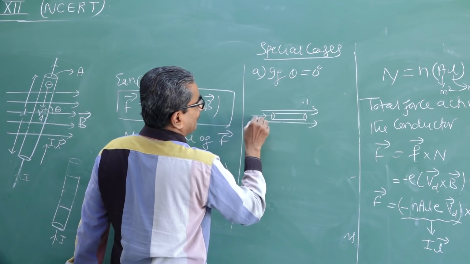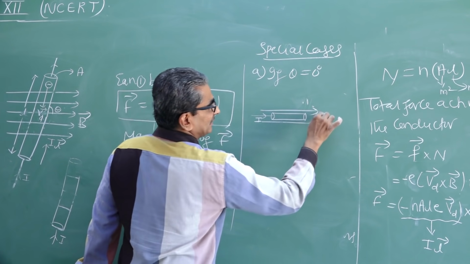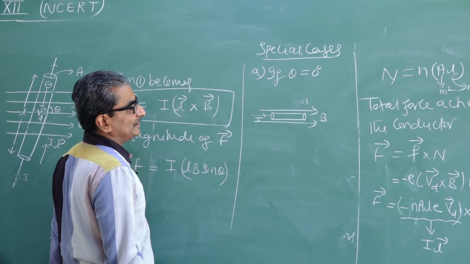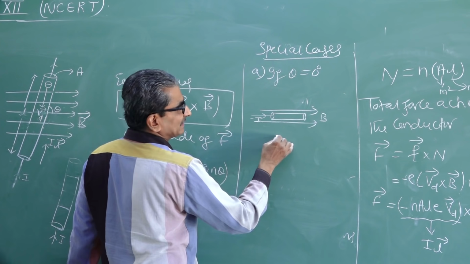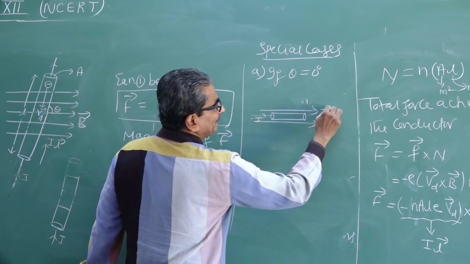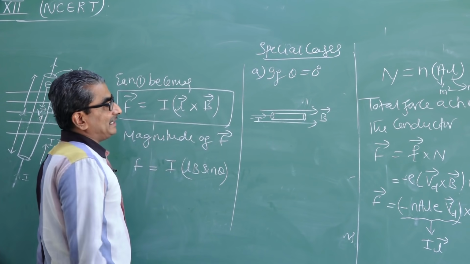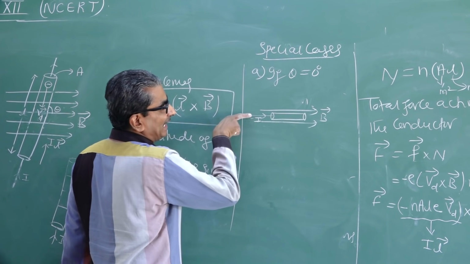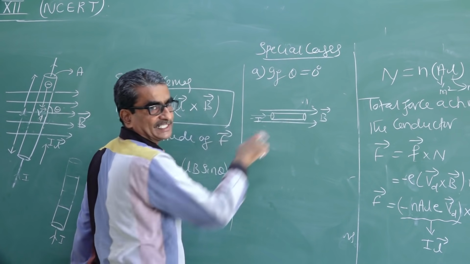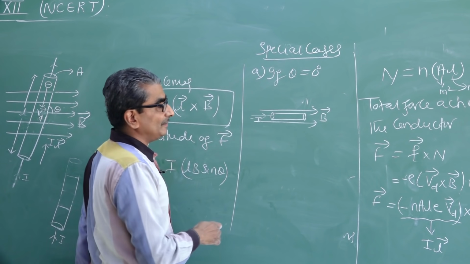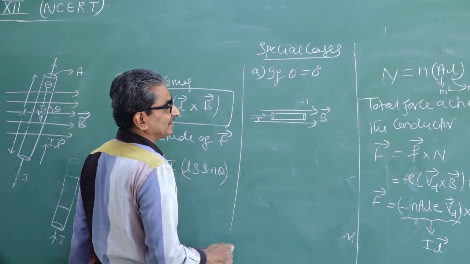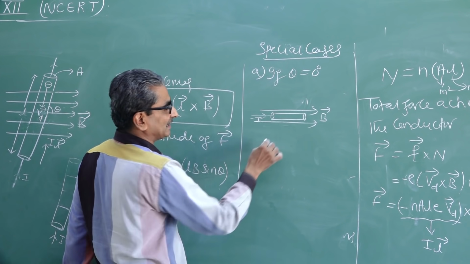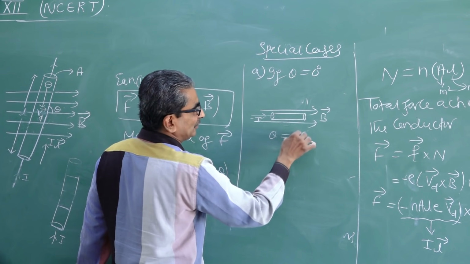This is the current I, and this is the uniform magnetic field. If the conductor is kept parallel to the magnetic field, then the angle between the direction of the magnetic field and the current or the conductor is 0, because both are parallel. B is like this, I is also like this. I is all along the length of the conductor. Therefore, in this case, theta equal to 0 degrees.